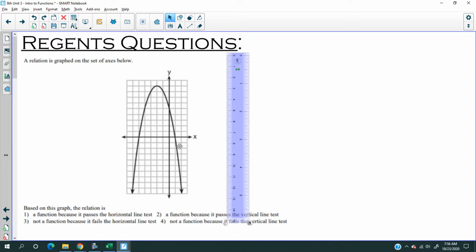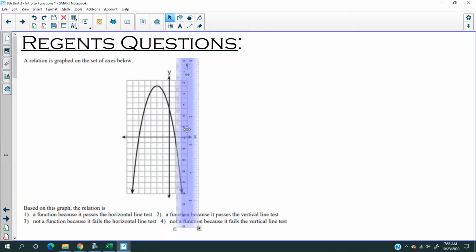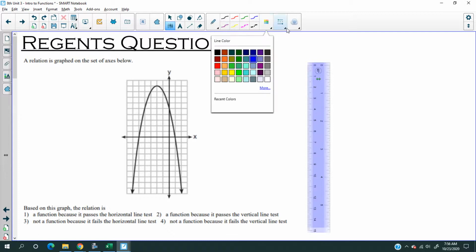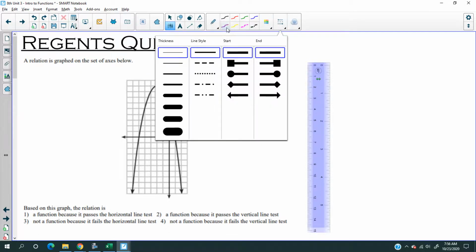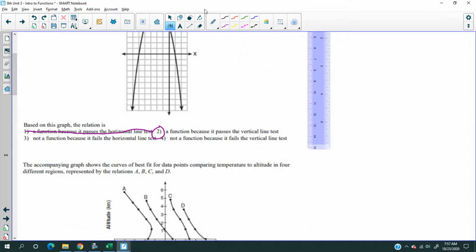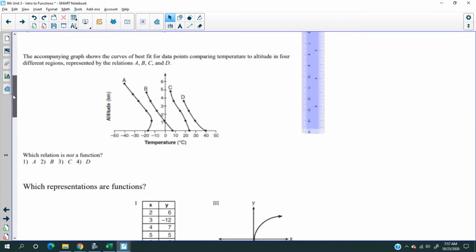Now, this one is multiple choice, by the way. Is this a function, basically? That's what they're asking. So let's look at the choices. The choices are: a function because for horizontal line test, there's no such thing, not right now. A function because it passes the vertical line test, that's it. All right, moving on. These questions aren't hard either. We just need time to go over it. So that's what we're doing.